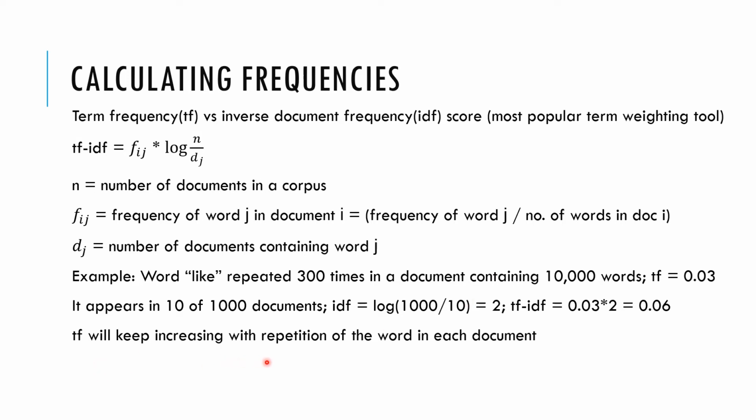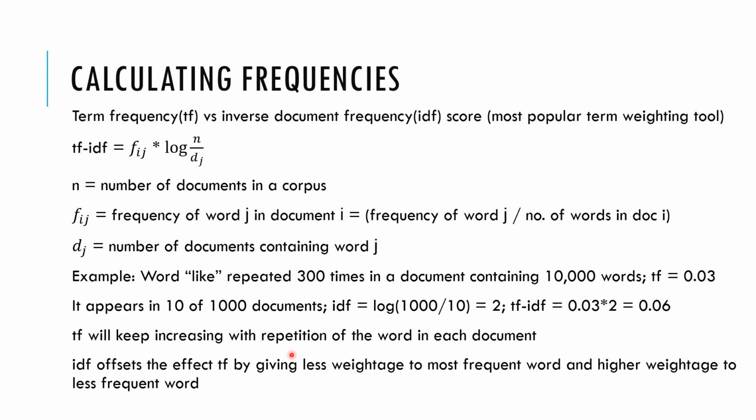So TF will keep increasing if the word is repeated multiple times. There are words that have the tendency of repeating themselves again and again in all the documents. So to offset that value, let's say some word like, although we get rid of words like the, just to understand the example, a, the, is, they appear so many times in all the documents, right? So giving higher weightage to them doesn't make sense. It's better to give higher weightage to the words which tell us some story, which are important. So that's why we use IDF. This term was introduced to offset that effect.